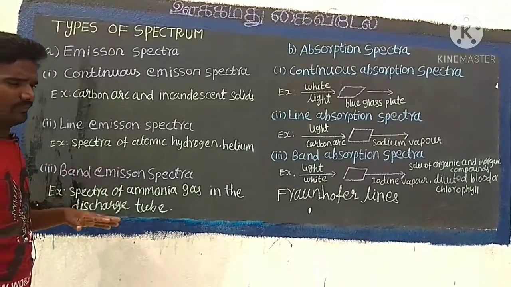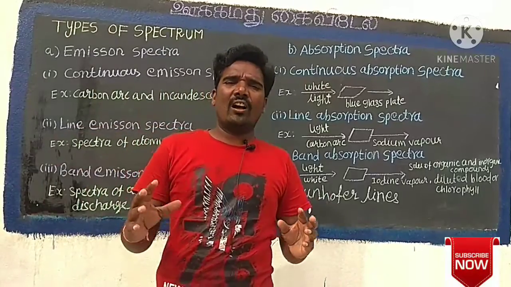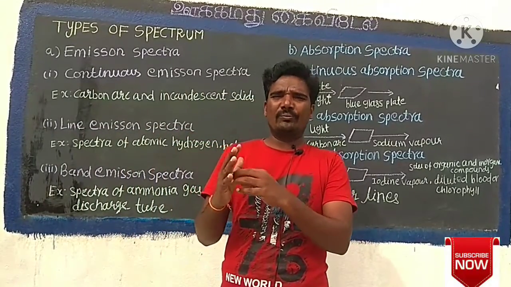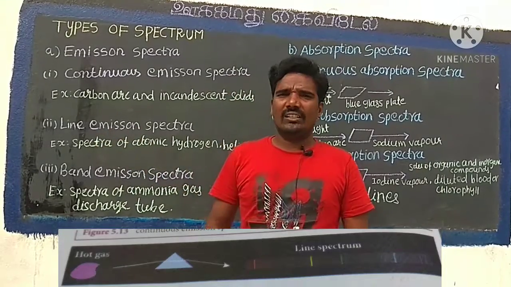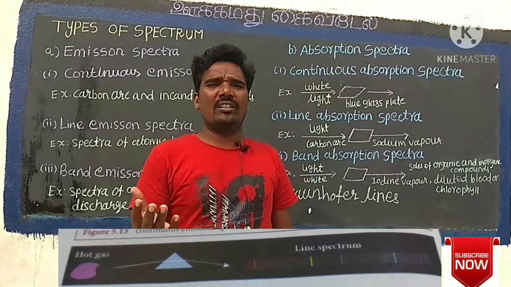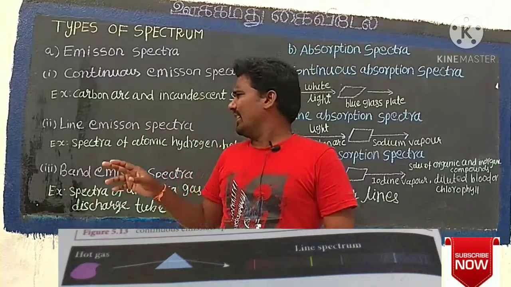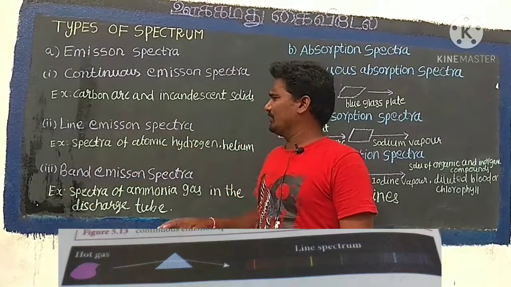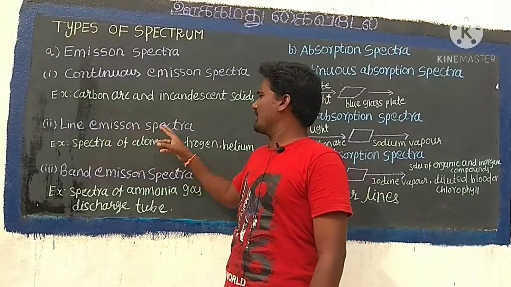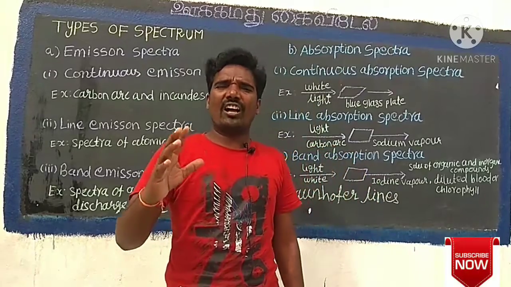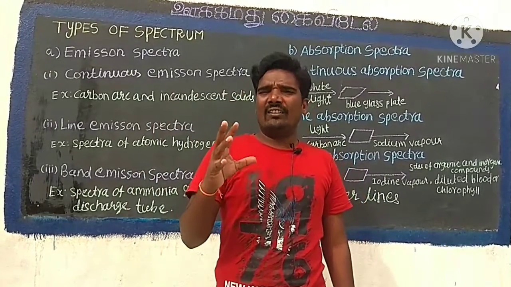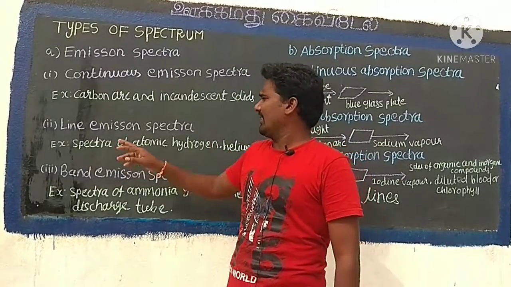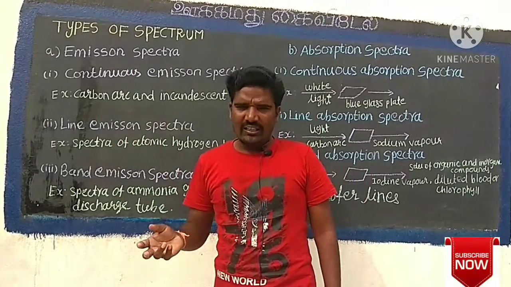Second one, line emission spectrum. Suppose light from a hot gas is allowed to pass through a prism. Line spectrum is observed. Line spectra are also known as discontinuous spectra. The line spectra consist of sharp lines of defined wavelength or frequency.